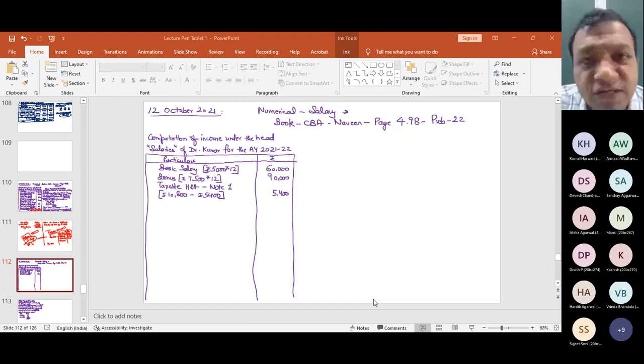Most of the people get HRA. Most of them must be living in their own house, and tomorrow anyone will say that I'm living in my own house and paying rent to myself at 20,000 per month, and everyone will claim HRA exemption. So that is not allowed. You cannot pay rent to yourself.